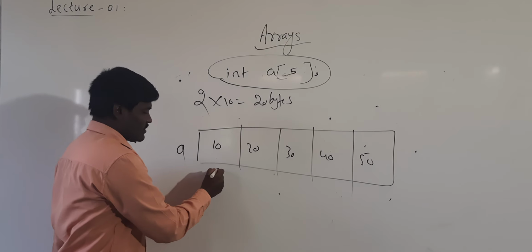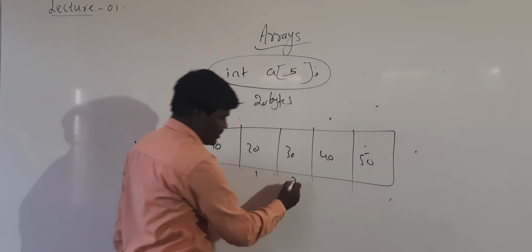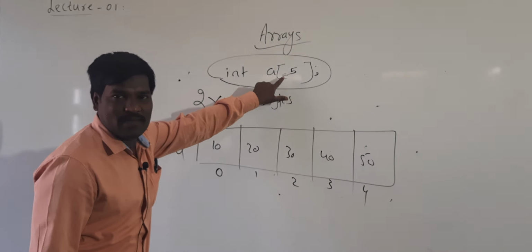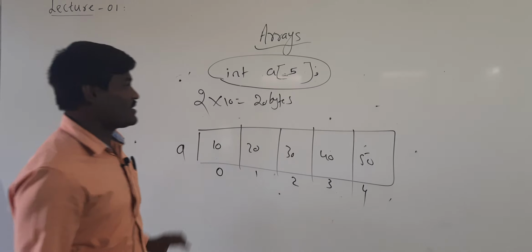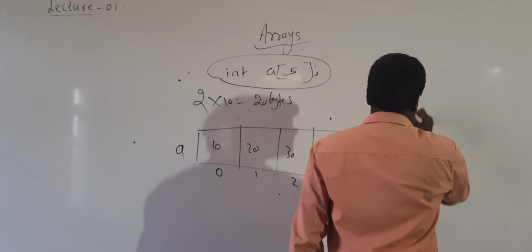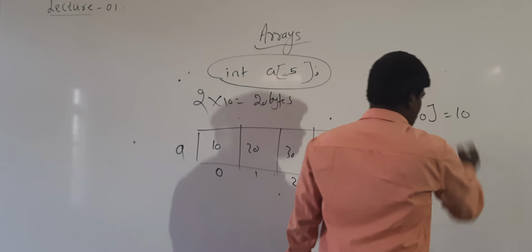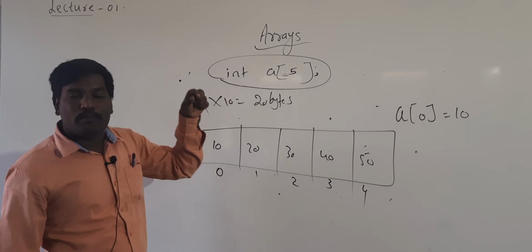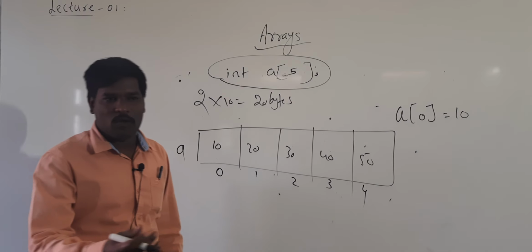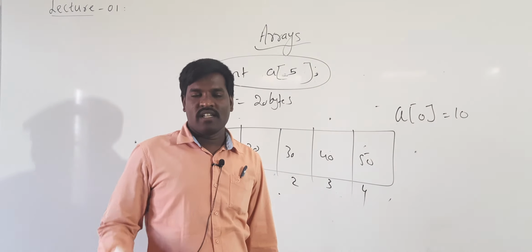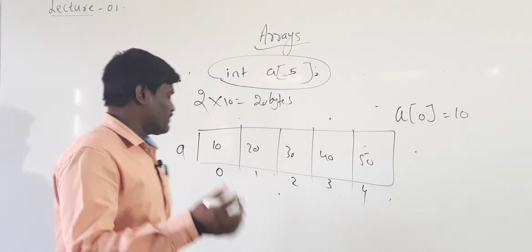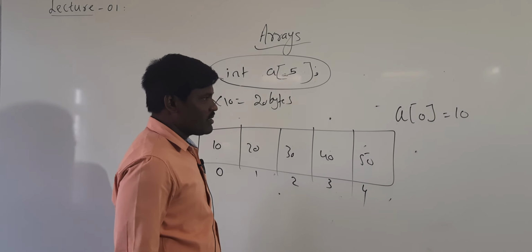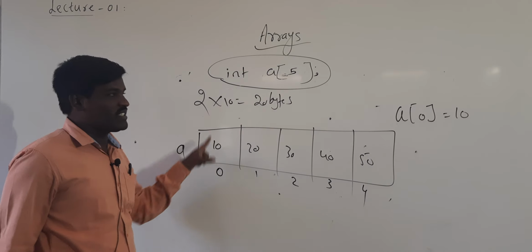And I already told you the positions are 0, 1, 2, 3, 4. With the help of the subscript, we can access the element. See here, a[0] is equal to 10. It means that if you want to print, read or access the element, a[0] value is 10.